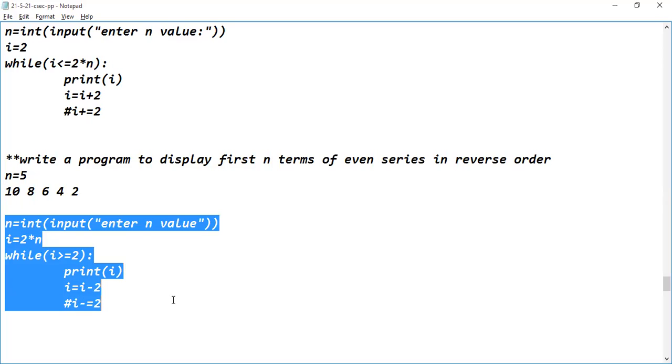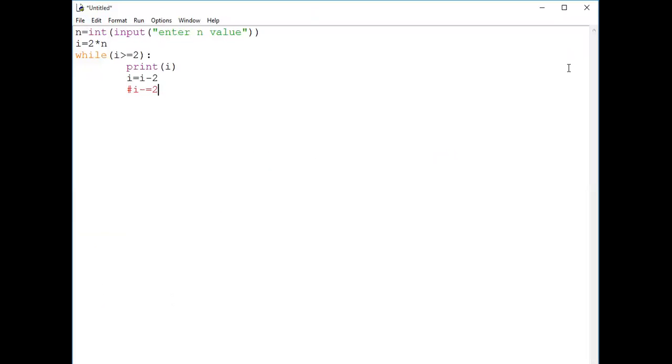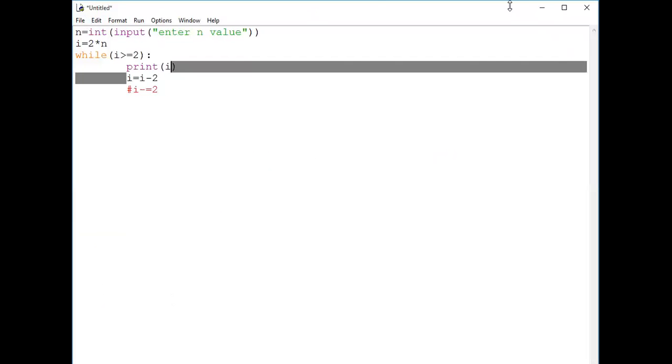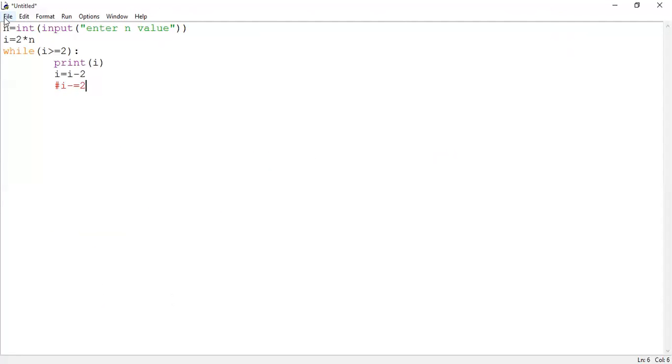You copy this code and paste it into the IDE. Are you seeing the untitled window? Yes, sir. So after writing the code, what do we have to do?